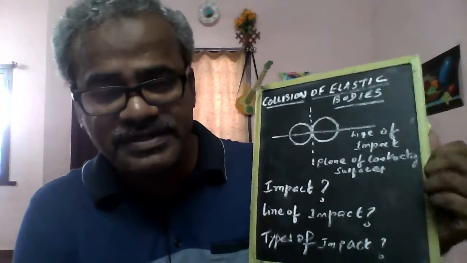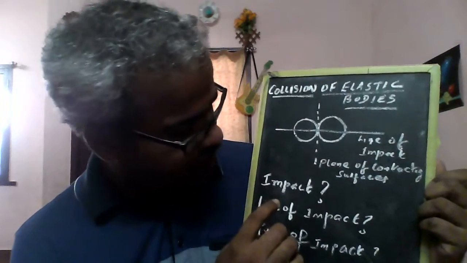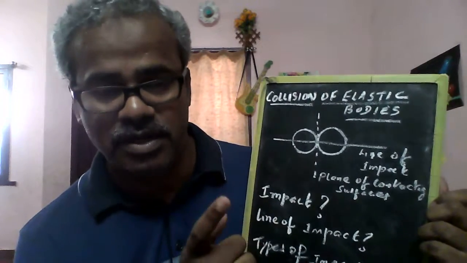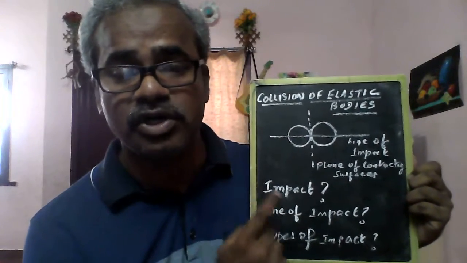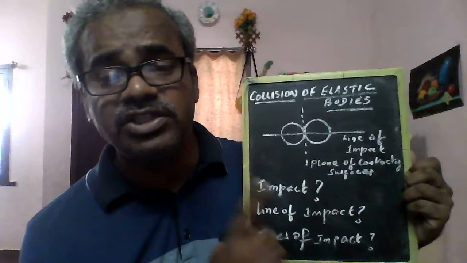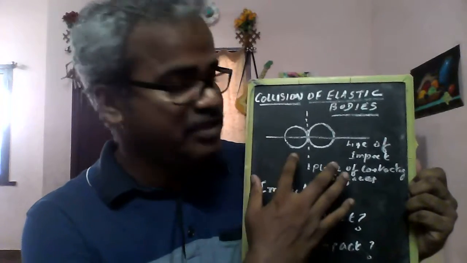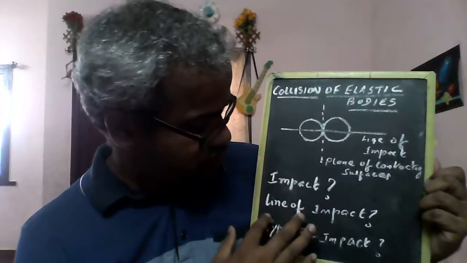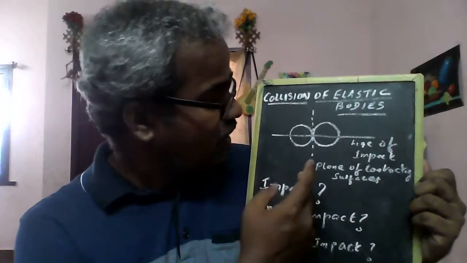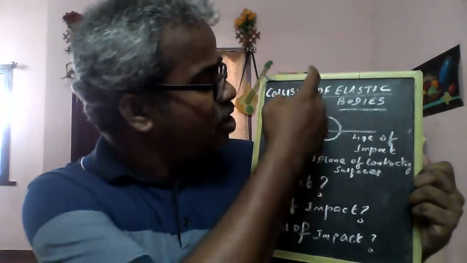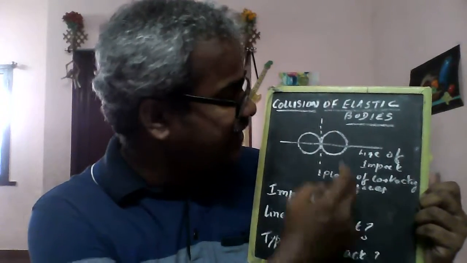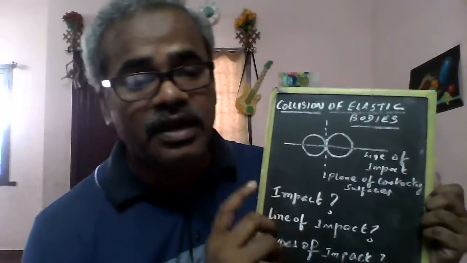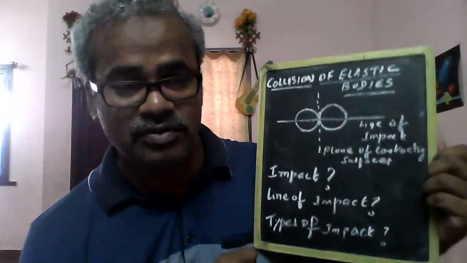First of all, we should know what impact is. Impact is when the collision between two bodies occurs in a short interval of time, during which a large amount of force is exerted between the colliding bodies. That is called impact. So, what is the line of impact? The line of impact is the common normal to the plane of contacting surfaces between the two colliding bodies.